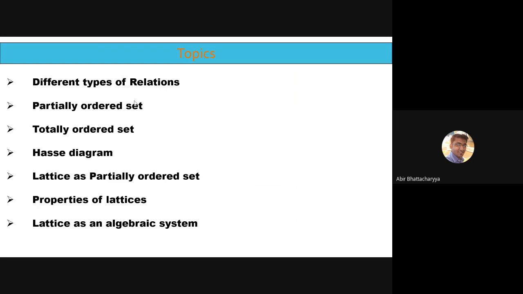Next, toset or chain. Next, we'll go for Hasse diagram. Hasse diagram is slightly related to planar and non-planar graphs, which you can easily identify when we discuss Hasse diagram. Hasse diagram is related to graph theory as well. Then lattice as a partially ordered set, or lattice as a poset. Then we'll go for properties of lattice. At last, we'll go for lattice as an algebraic system.